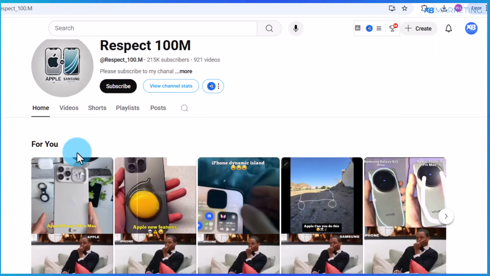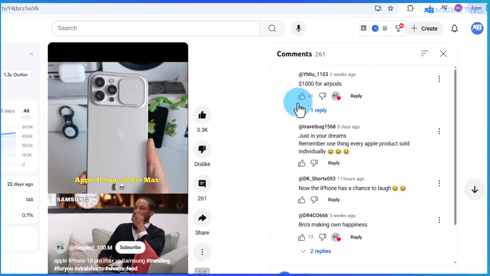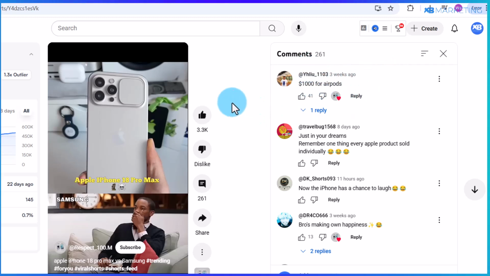So once you then copy the comment, you want to now upload the videos to your YouTube channel. And I recommend to upload between 2 to 3 videos every single day to get the best results. So once you upload the video to your YouTube channel, all you just need to do is to go over to the comment section, and you can then simply pin that comment to the top right here. And keep in mind, these videos are going to be shown to people on their mobile feed, most likely people who have never seen your channel before.